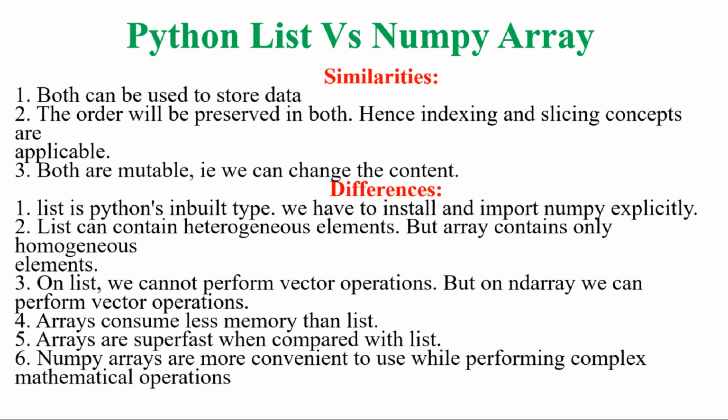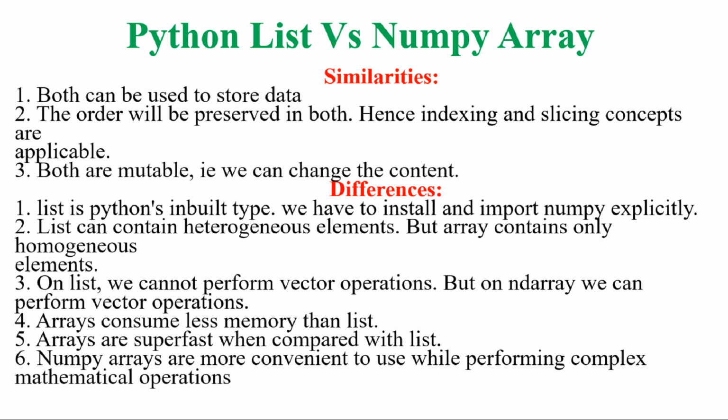A list can contain heterogeneous elements, but a numpy array cannot. The basic meaning of an array is that it contains elements of a single type. So in a numpy array, we cannot keep heterogeneous elements. A numpy array always keeps similar elements.